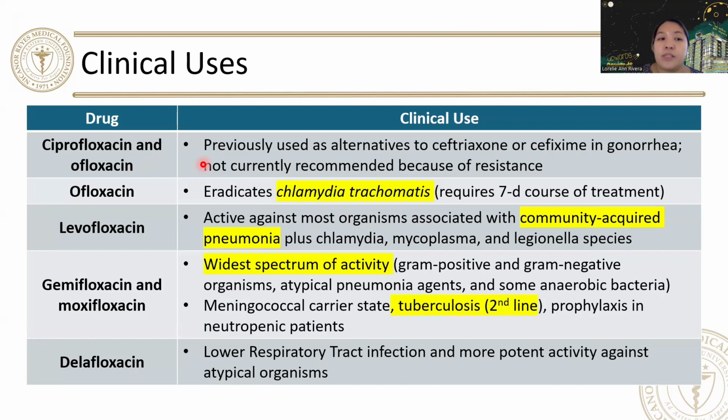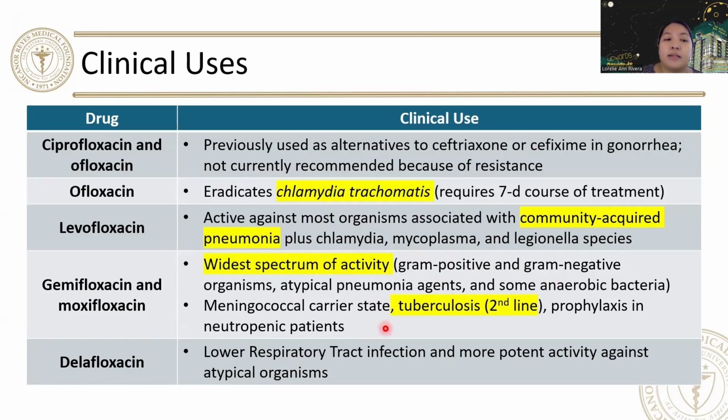Your ciprofloxacin is most commonly used now for urinary tract infection. Your ofloxacin eradicates Chlamydia trachomatis. Your levofloxacin is used for community-acquired pneumonia plus Chlamydia, Mycoplasma, and Legionella species. Gemifloxacin and moxifloxacin have a wide spectrum of activity. They can cover not only gram-negative but also gram-positive organisms, the atypical pneumonia, and some anaerobic bacteria.